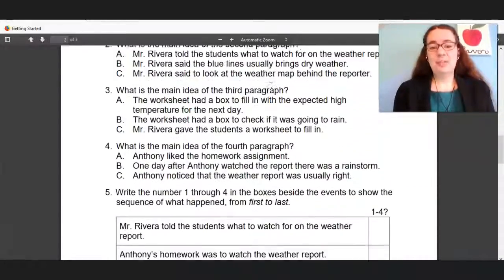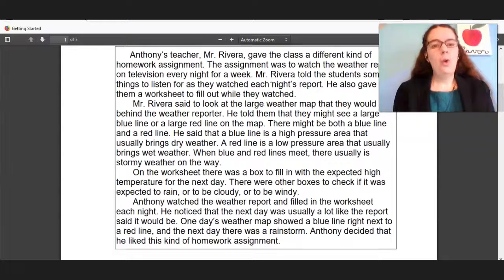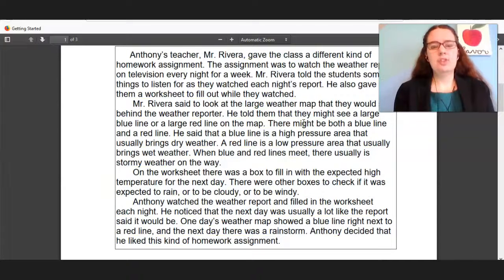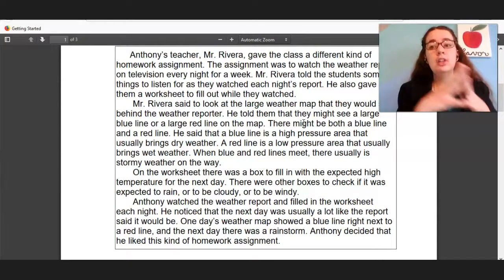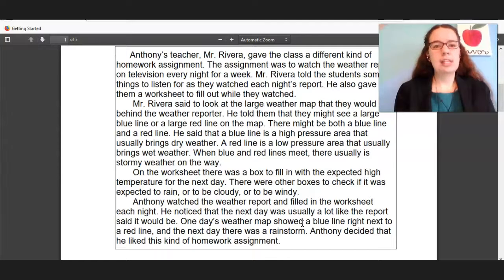As far as differentiation, if I have a student who has ADHD, or really for most students right here, having this big block of text when we're only concentrating on one paragraph at a time might be a little confusing. I would probably put this in a format where they're only looking at one paragraph at a time so they don't get overwhelmed by this big text early on in the school year when that's not necessary. For students who are ELLs, I'll probably give them this text ahead of time to look over with their teacher, with their learning coach, with whoever is helping them with that.